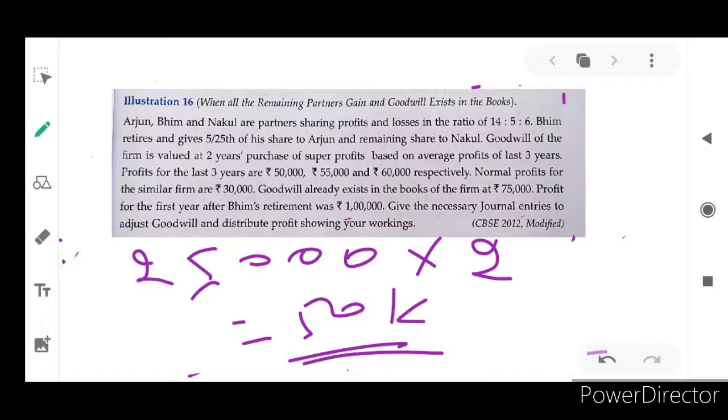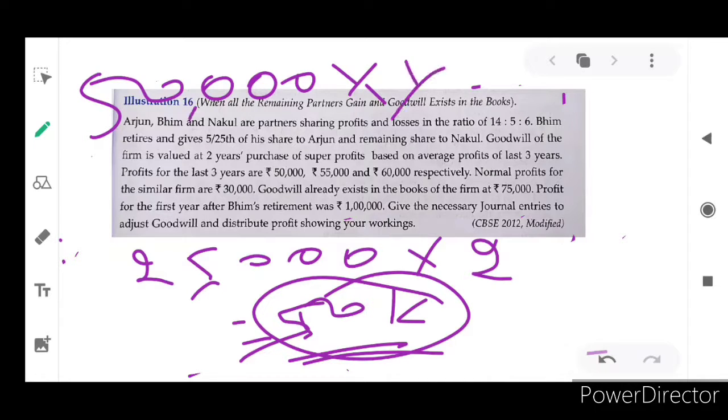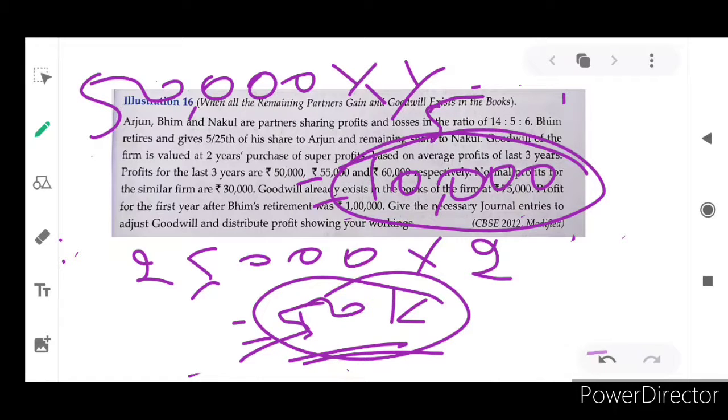So in this 50,000, BIM's share of profit on retirement is 1 by 5. So the firm's goodwill into BIM's share of profit: 50,000 into 1 by 5 will be 10,000 rupees. These 10,000 rupees will be compensated by the continuing, gaining partners, who are Arjun and